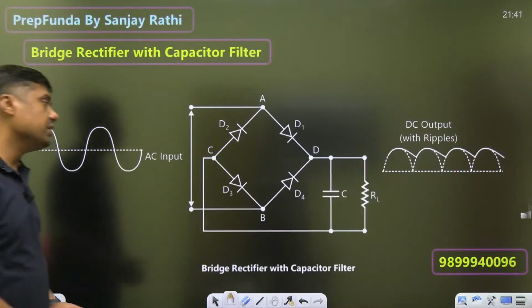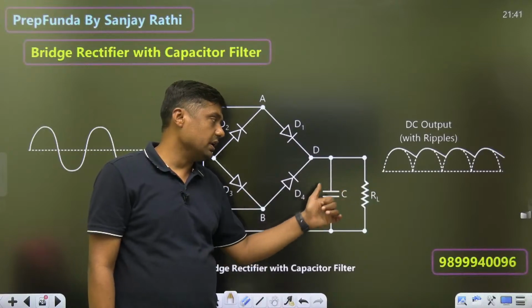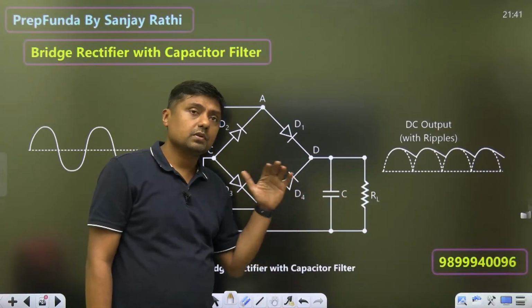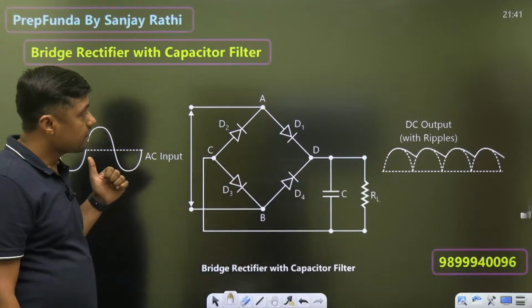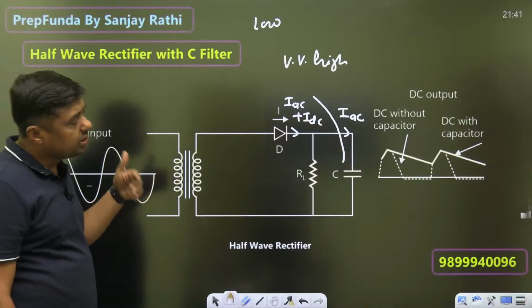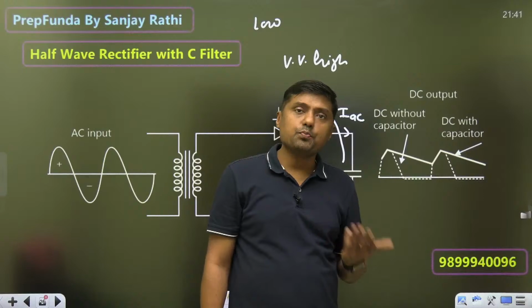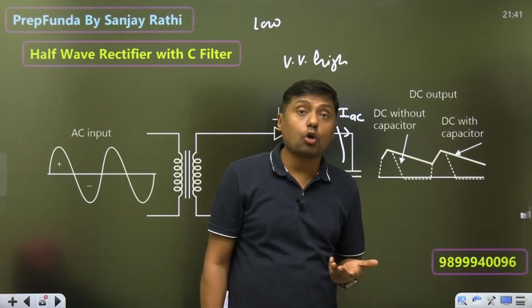Again in the case of the bridge rectifier, it is connected in parallel with RL. This is the parallel connection, C with RL. That is the case. Then the advantage is that it will reduce the AC component, and there is an improvement in the DC component, but there is some drawback.